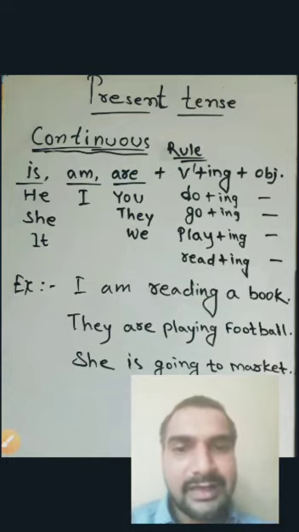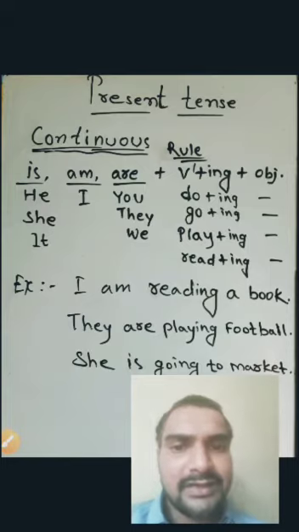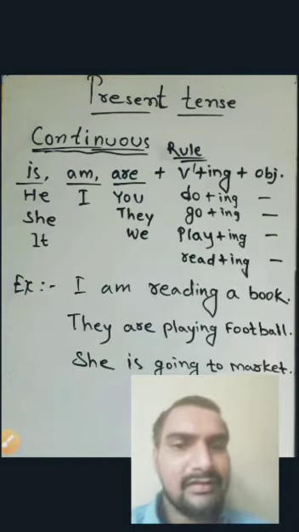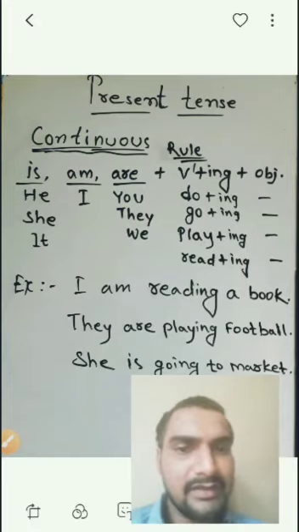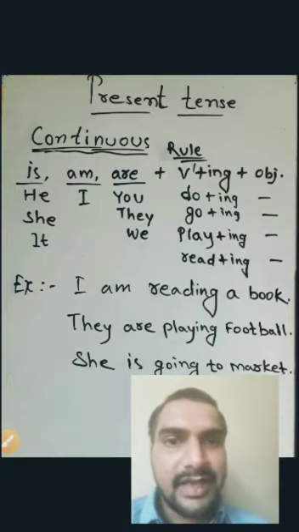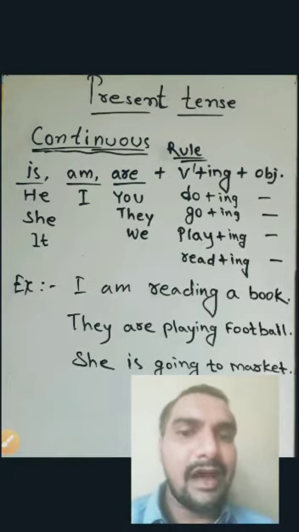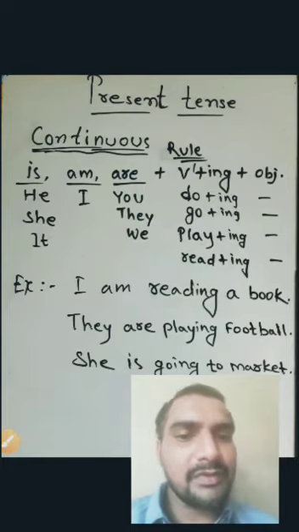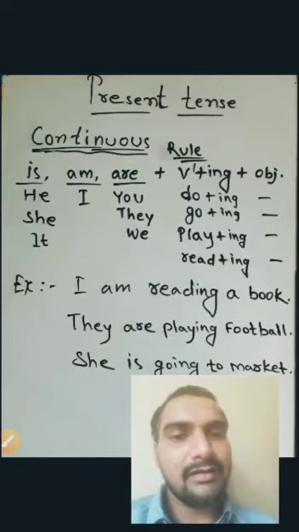So where do you use is, am, are? We use is, am, are with he, she and it is used with is. Then with am we use I. Then are comes with you, they and we. It means he is, she is, it is. And in front of I we use am, I am. And are is the plural form. We use it with the plural noun: you are, they are and we are.